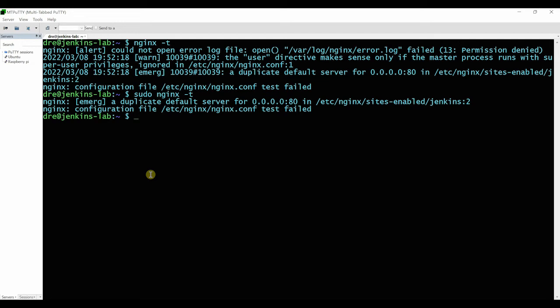Jenkins 2. Do I need to remove? So is this saying there's a duplicate default server for port 80? Oh, no. Configuration failed.